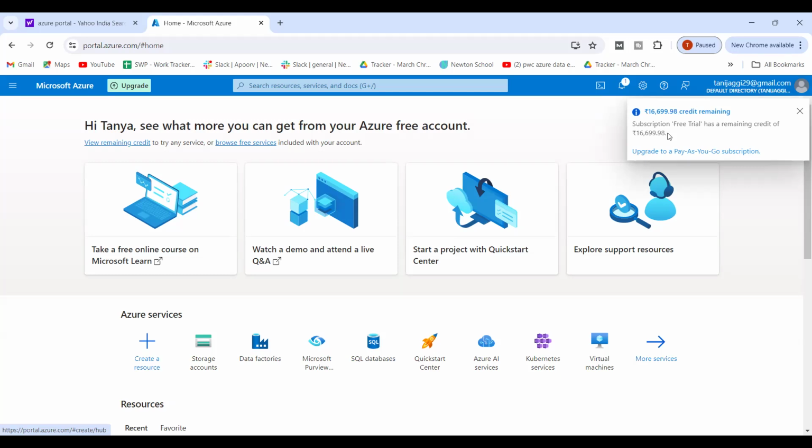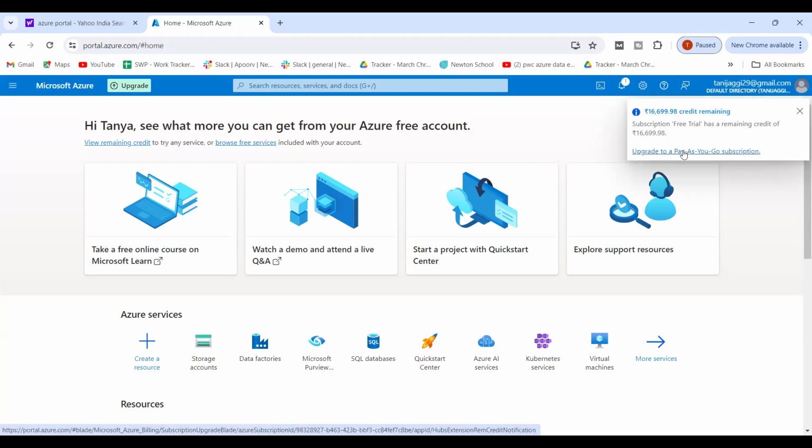If I am using it on a daily basis and I'm creating pipelines, multiple resource groups, multiple storage accounts, this credit is going to get consumed. Is this amount recharged every month, or is it for the free trial we are getting? After the free trial, this is going to vanish. So either this gets consumed first or my monthly trial period duration expires. Post that, I have to upgrade to a pay as you go subscription.